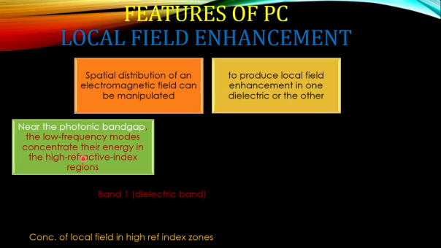You know the meaning of refractive index: how much a given light wave is retarded or slowed down in the medium. So if it is a high refractive index region, the low frequency modes will be easily retarded, slowed down.